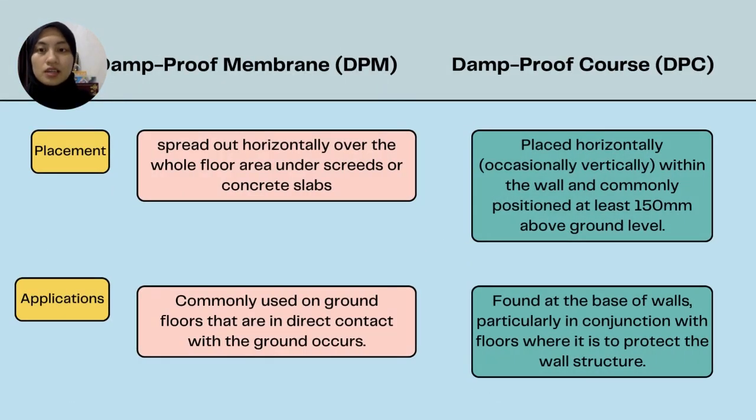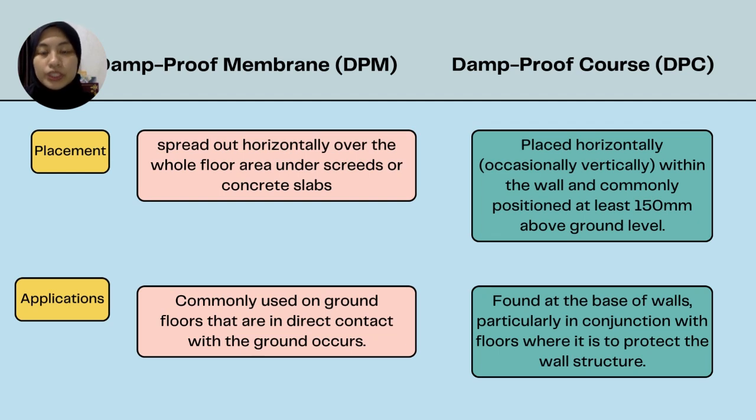Next is the placement factor. For the DPM, it is spread out horizontally over the whole floor area under screeds or concrete slabs. But the damp-proof course DPC is placed horizontally, occasionally vertically, within the wall and is commonly positioned at least 150 mm above ground level.